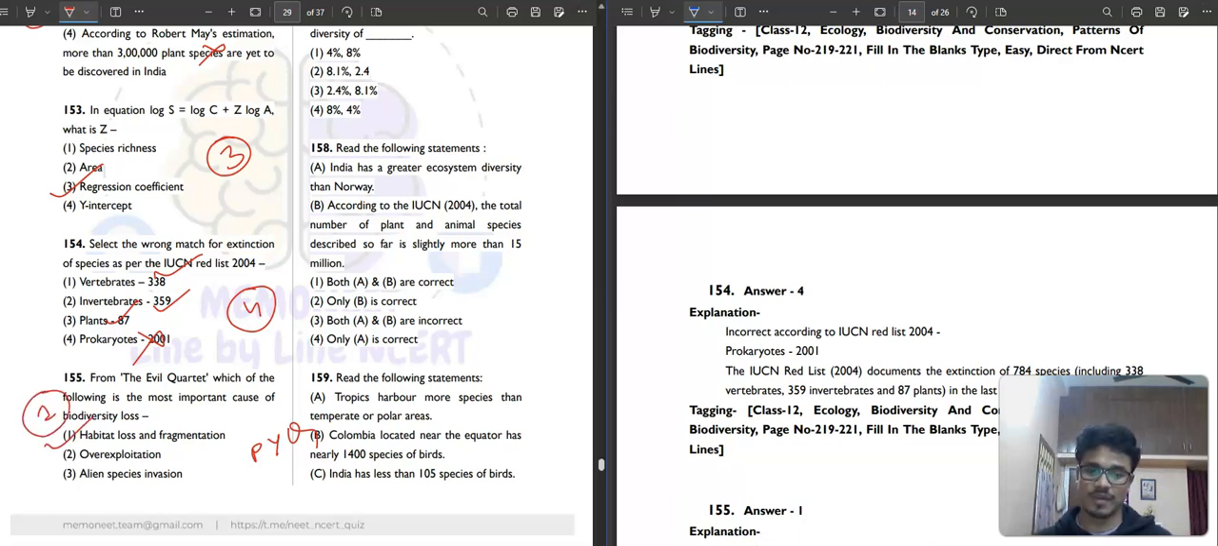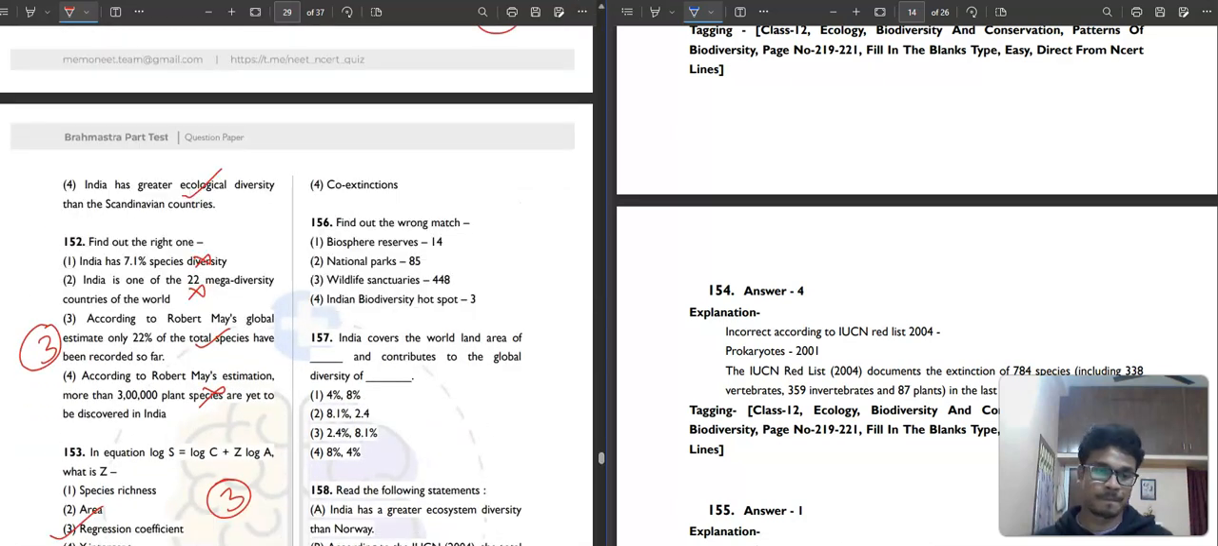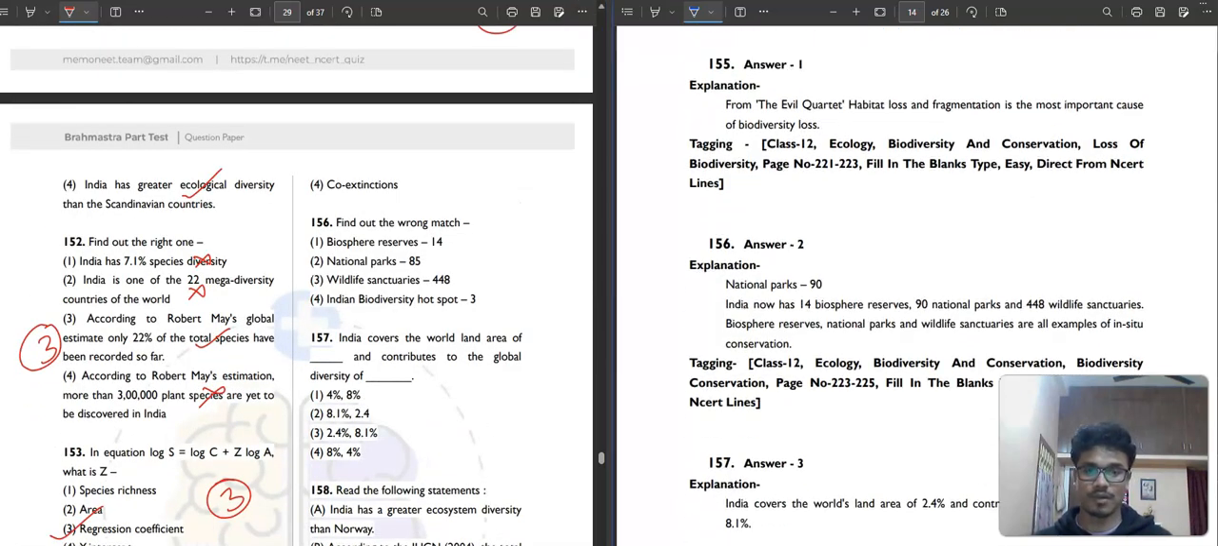Then question number 156. Find out the wrong match. Biosphere Reserve 14, correct. National Parks 85. Oh my god, national parks is 90. There are 90 national parks. Wildlife Sanctuary 448, correct. Biodiversity Hotspot 33. So the correct answer is the second option.